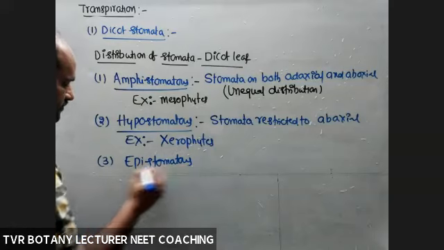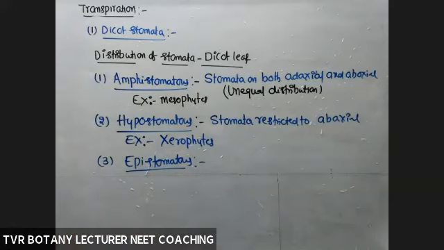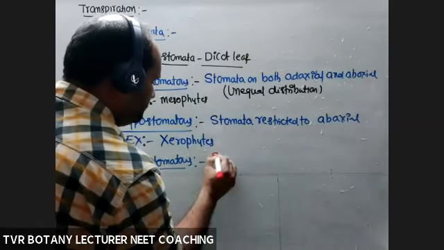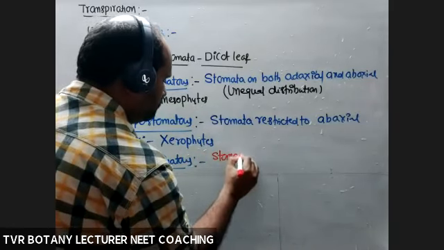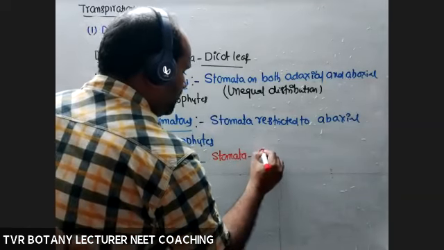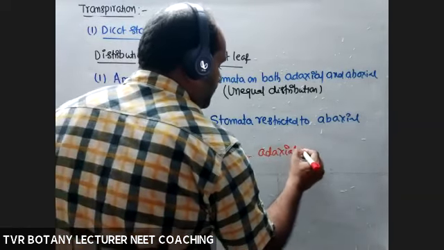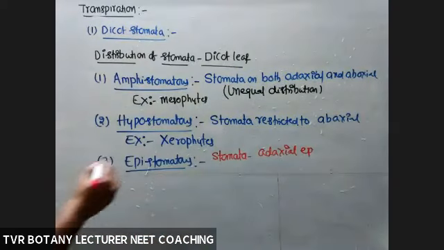Now you can understand what this classification on the basis of plant communities is. Epistomatous. Here, stomata are restricted to the upper epidermis only. Stomata on adaxial epidermis. What example?